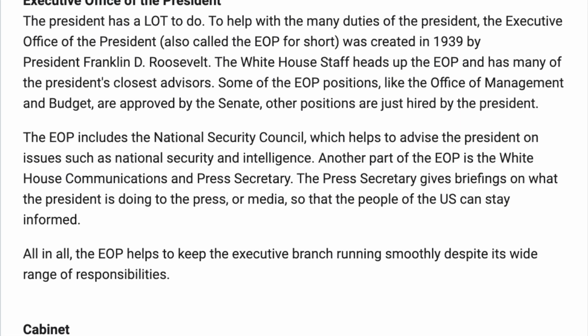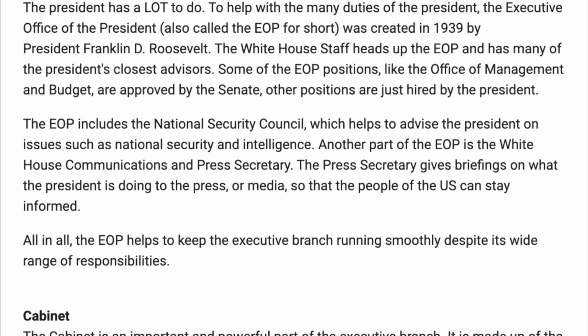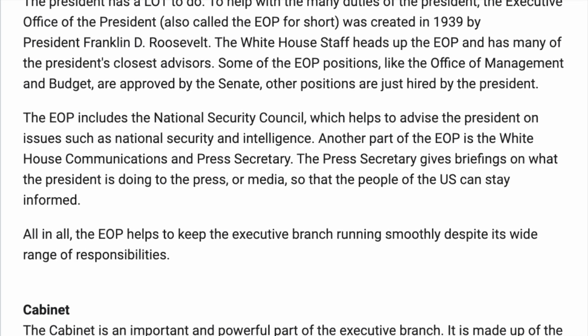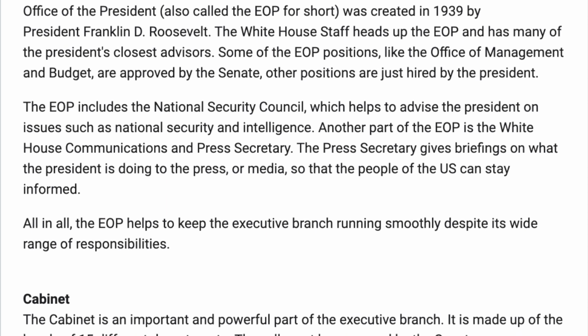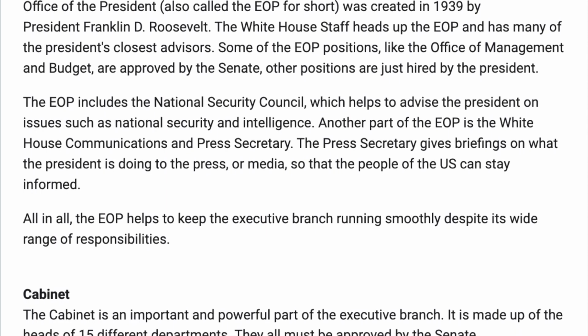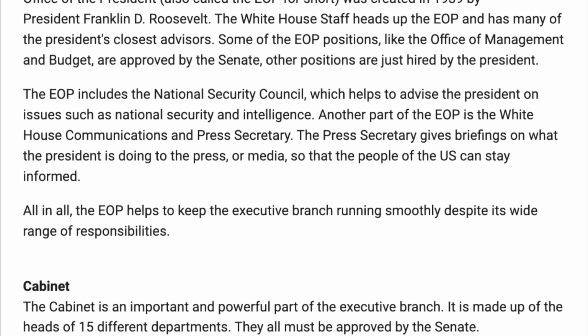The Press Secretary gives briefings on what the President is doing to the press or media so that the people of the U.S. can stay informed. All in all, the EOP helps to keep the executive branch running smoothly, despite its wide range of responsibilities.